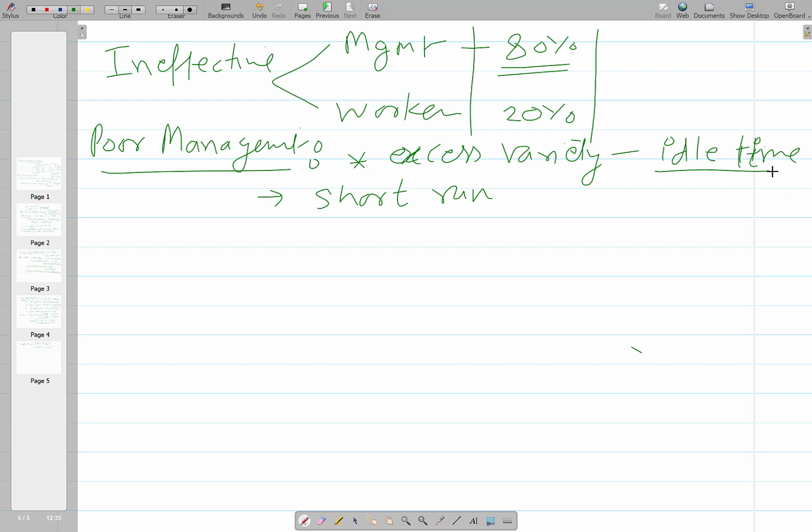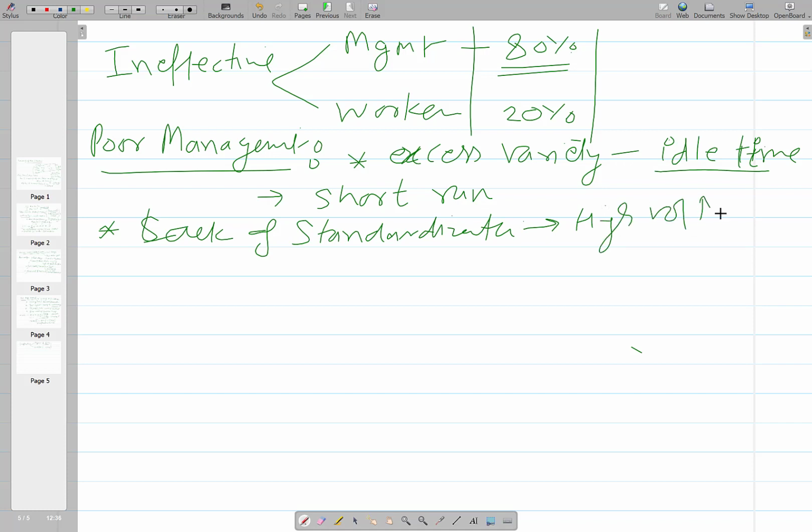So next, obviously related to the earlier point, is lack of standardization. If standard products are manufactured, then our volumes will be high, the runs will be longer and the batch size will be larger, which in turn reduces the idle time. Then there are mid-stream design changes.